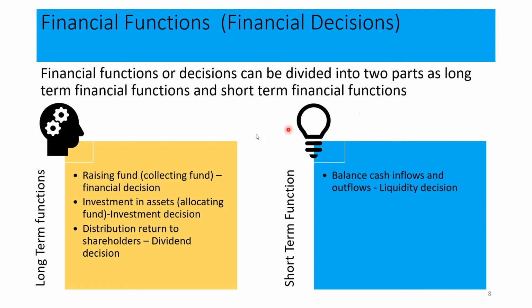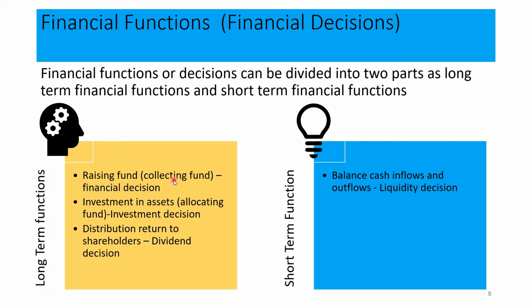Financial functions. Under long-term financial functions, we can identify 3 different functions. Under short-term functions, we can identify just 1 function. These functions can also be called financial decisions. Therefore, under long-term financial functions, we can identify 3 different functions or decisions. Under short-term financial functions, we can identify 1 function or decision. Okay. Identify what the long-term functions are.